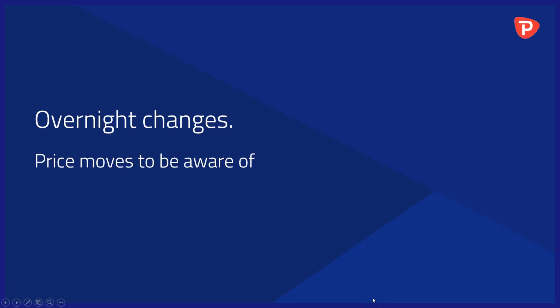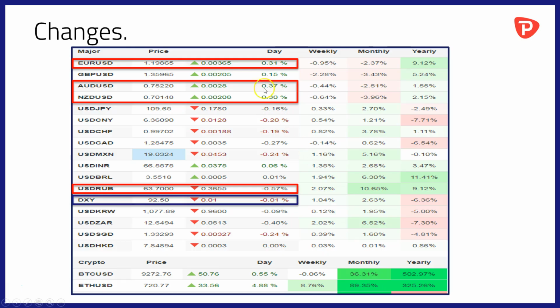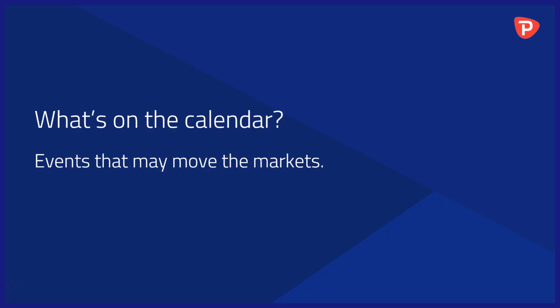Right, let's take a look at overnight changes and price moves to be aware of. One theme really running through the session over the last 24 hours is a rebound in some of these majors against the US dollar. We've seen that in the euro, the Aussie dollar, and the New Zealand dollar, all making good gains against the greenback. But even the Russian ruble has bounced back against the US dollar. The dollar, for its part, was trading in passive at 92.50 on the dollar index shortly before we recorded the video. It will be interesting to see if those trends can continue throughout today and into tomorrow's session, ahead of the key non-farm payrolls data.